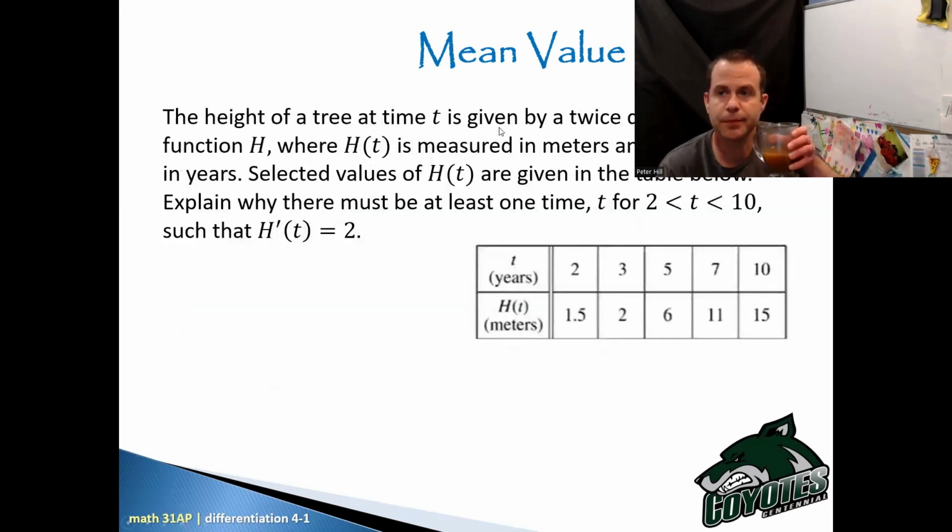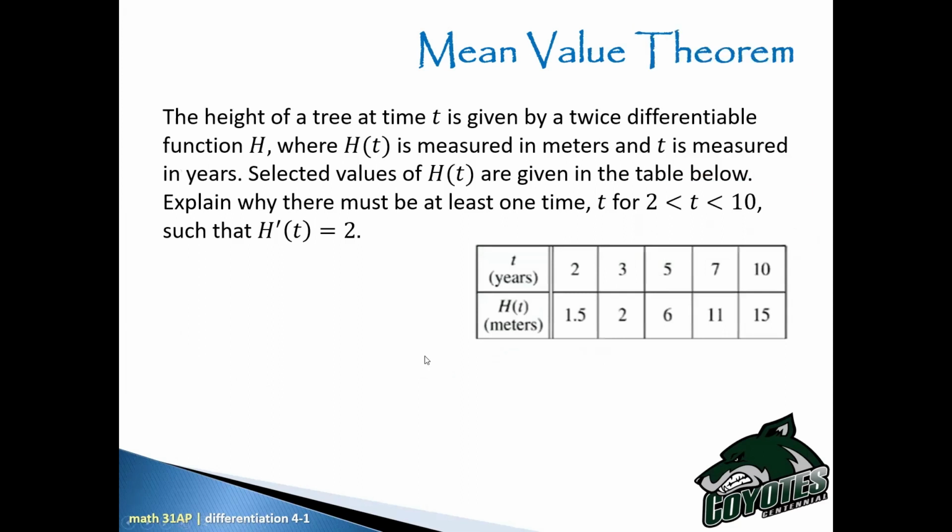All right. The height of a tree at time t is given by a twice differentiable function h, where h of t is measured in meters and t is measured in years. Selected values of h of t are given in the table below. Explain why there must be at least one time where t is between 2 and 10, such that the derivative of h at t is 2.